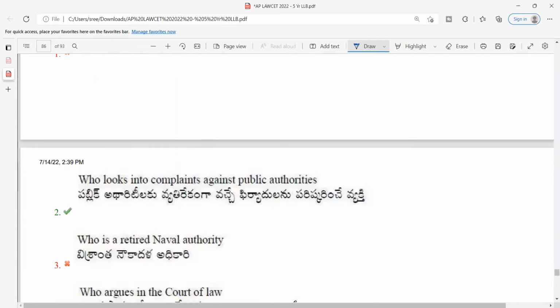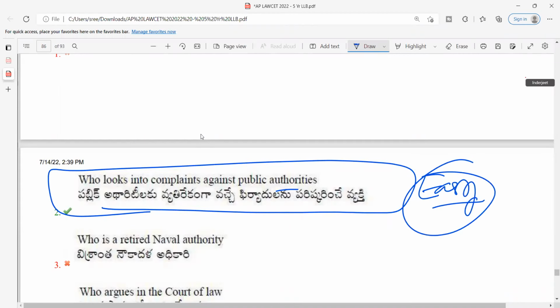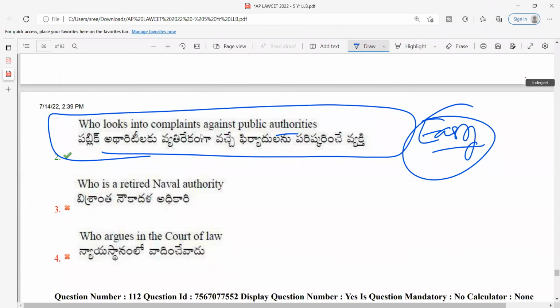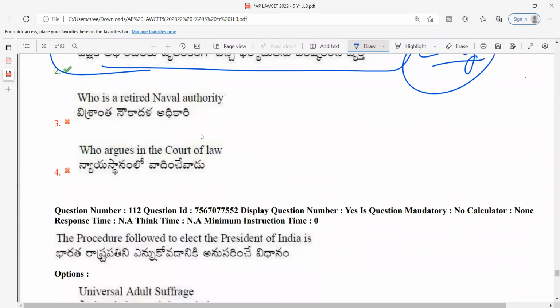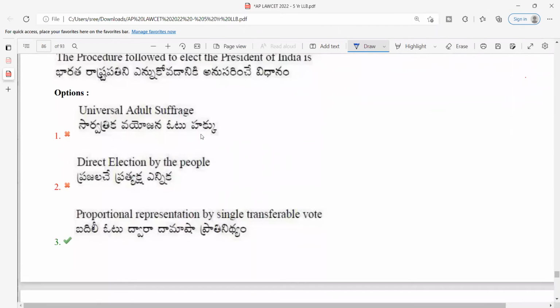So ombudsman is an official who looks into complaints against the public authority. So you look into all the public grievances which are created by the public authority. So ombudsman is again an easy question, I would say. It is not a moderate or difficult question because I have already discussed it when we were talking about non-constitutional bodies. The procedure followed to elect the president of India is very easy, straightforward.